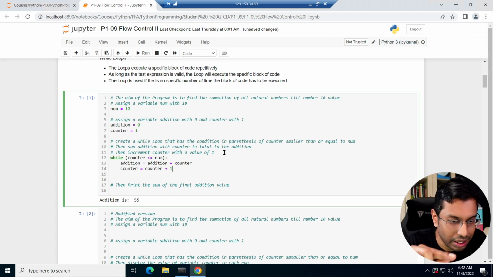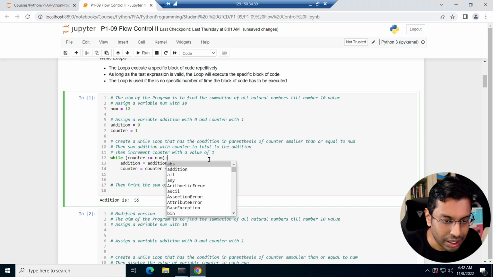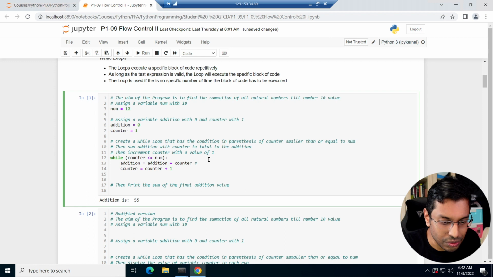So in the first iteration, the value of addition becomes 1. Let's do this.